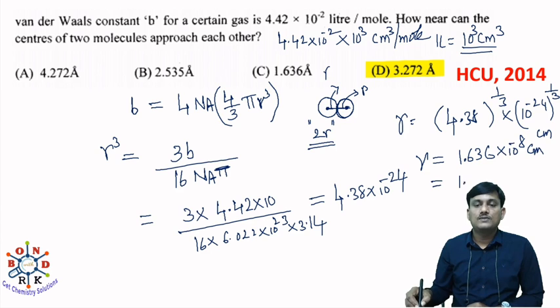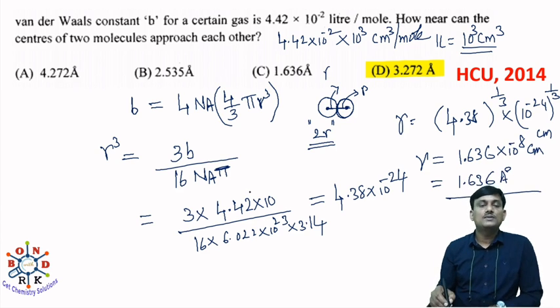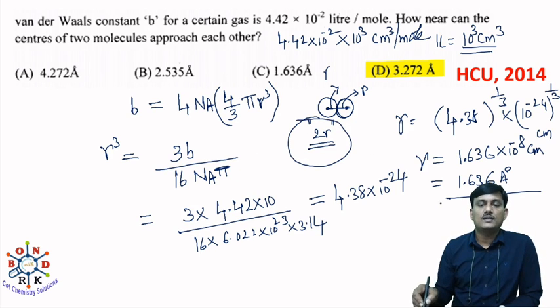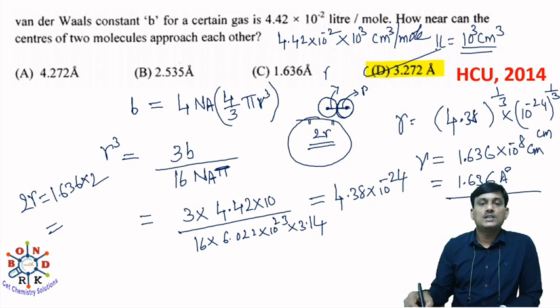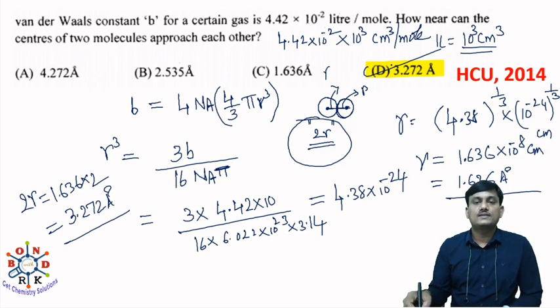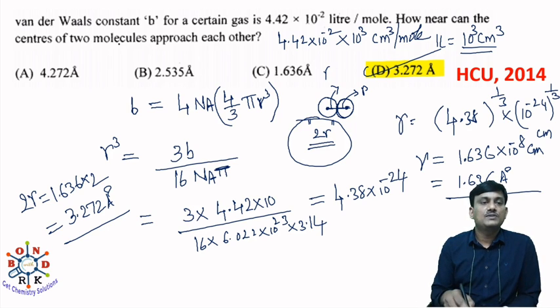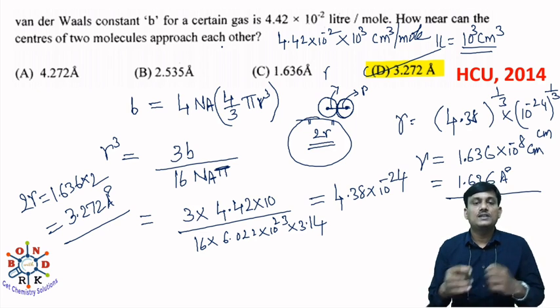So it will be equal to 1.636 angstroms. This is the r value. But you have to find out the distance between two centers, 2r. So 2r is equal to 1.636 into 2, which is 3.272 angstroms. This is the 2r value. This is the distance between two centers when they approach very close.